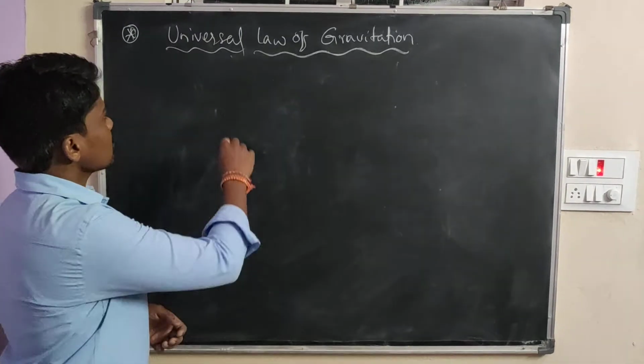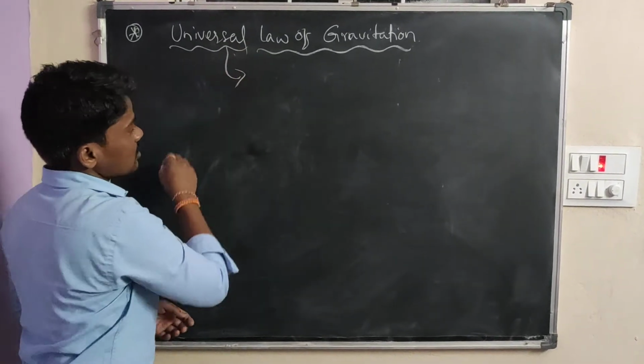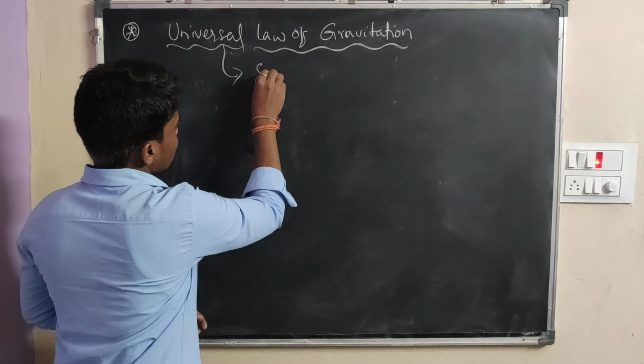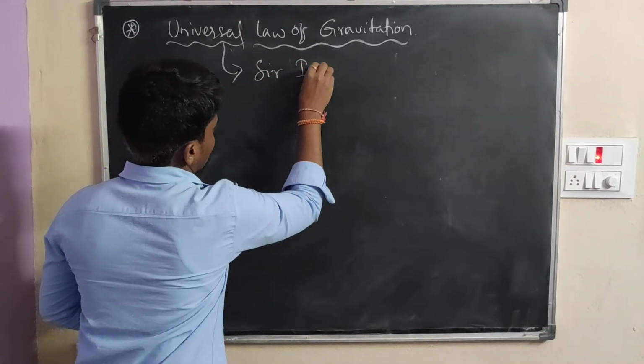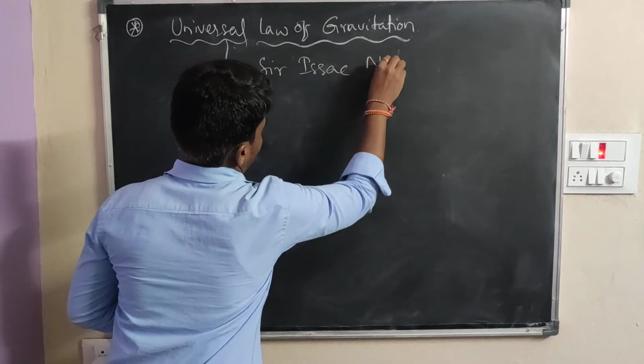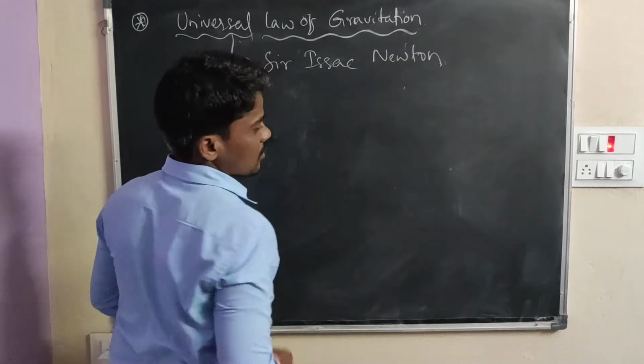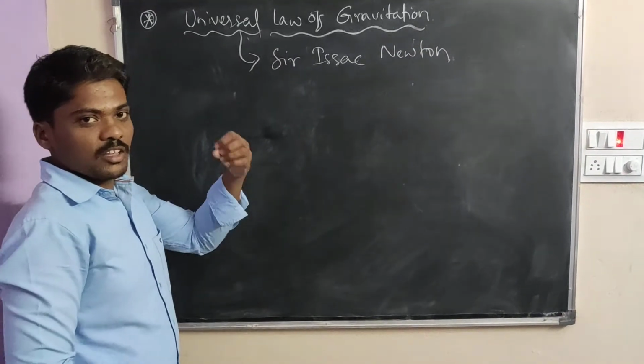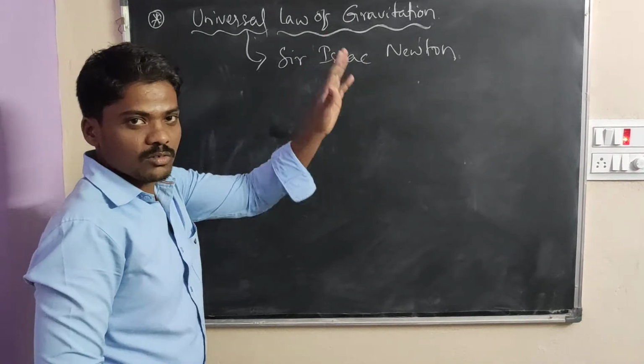Today we will be discussing the universal law of gravitation. First of all, it was introduced by Sir Isaac Newton. Okay, let's take any object in the universe freely falling to the earth's surface.